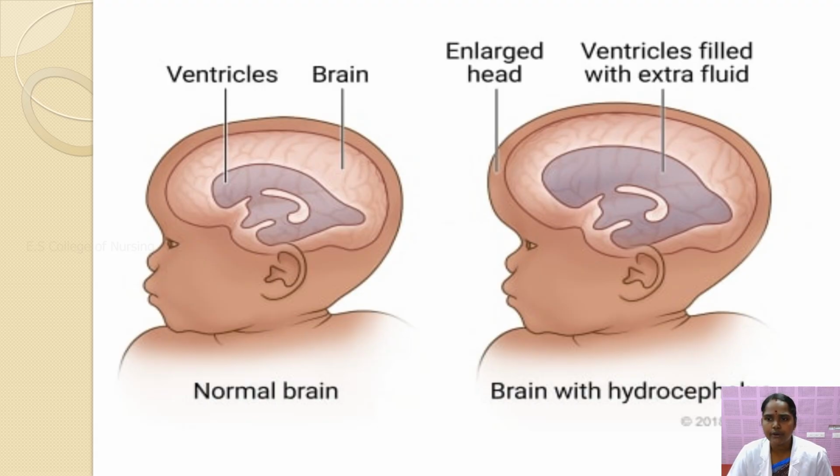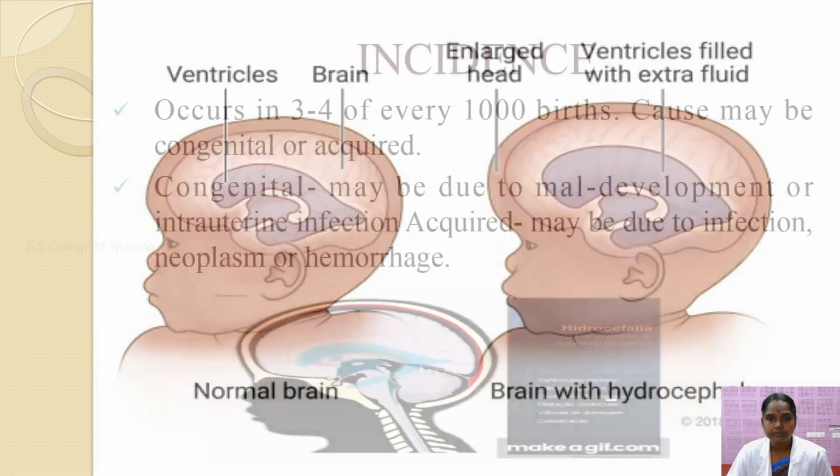In the second image, you can see the ventricles filled with extra fluid. The extra fluid means the accumulation of fluid is excessive. This may lead to enlargement of the head. That is a brain with hydrocephalus.